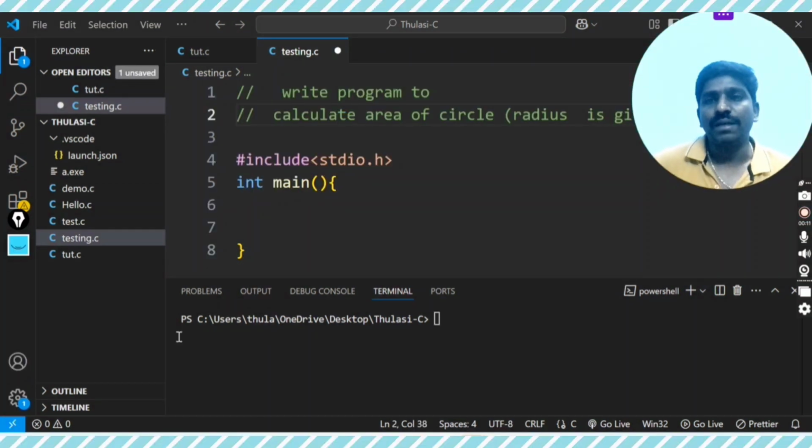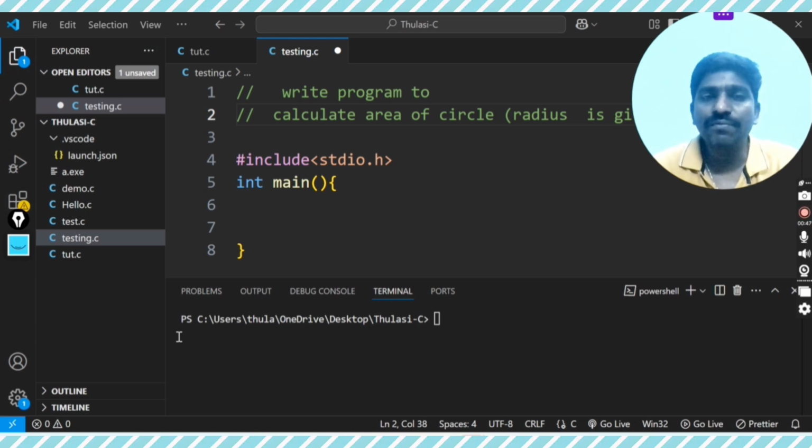That is the area of the square. Now I'm going to find the area of a circle. You know the formula: area of the circle is pi r square. Using this formula, pi we take automatically as 3.14. Now r means radius, so pi r square is r into r.